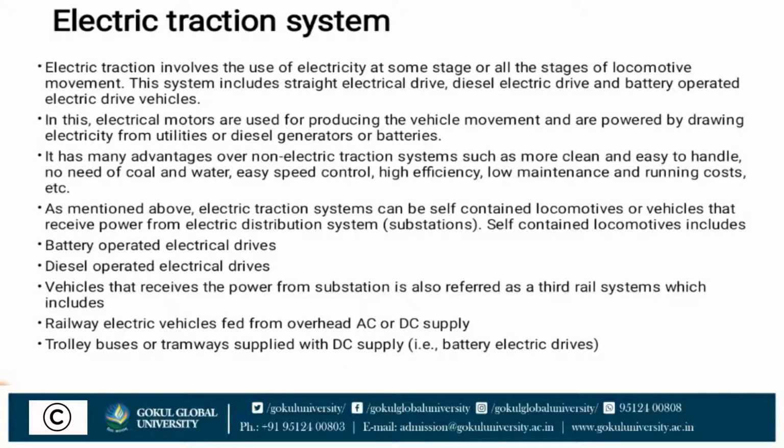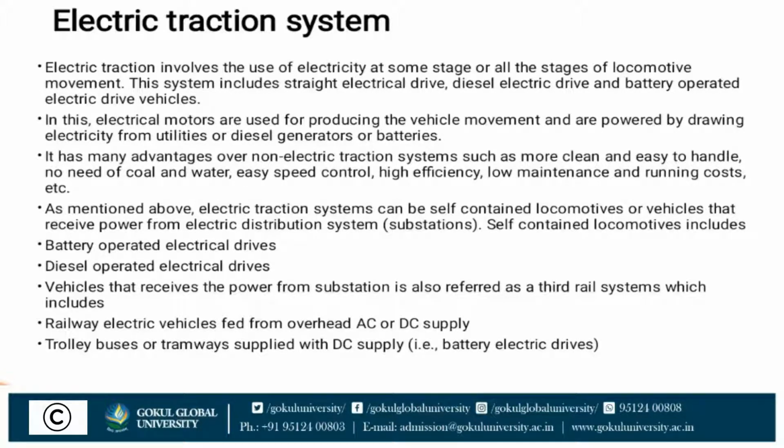Electric traction involves the use of electricity at some stage or all stages of locomotive movement. This system includes straight electric drive, diesel electric drive and battery operated electric drive vehicles.